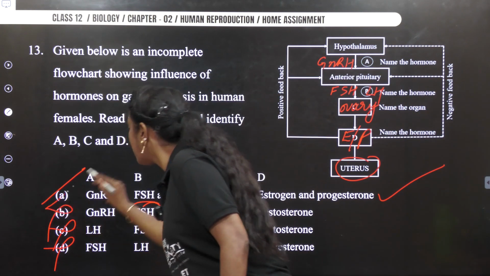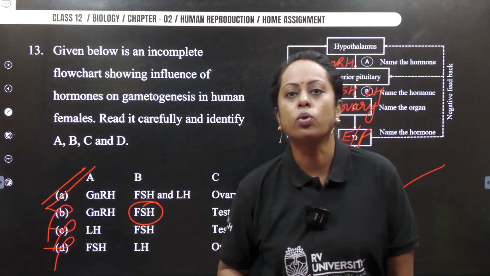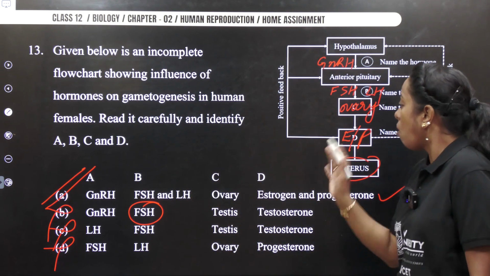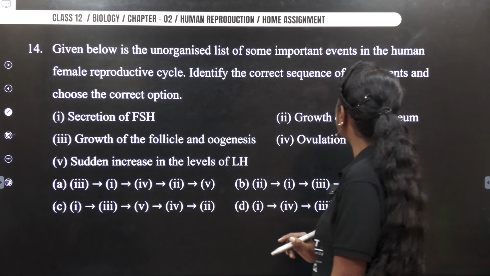So mark your answer as option A. We already marked it, but I counter check whether we know it. So please know the play of hormones here. So option A is marked. Let's move on to the next question.